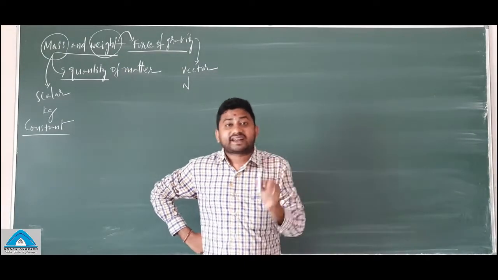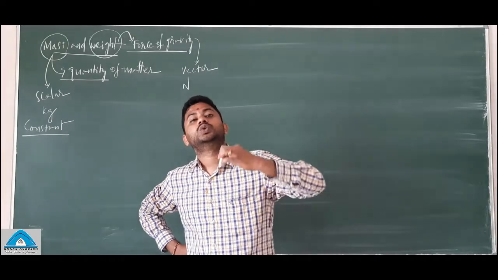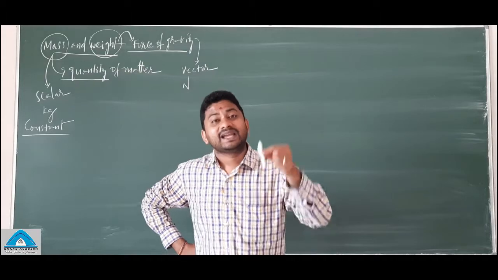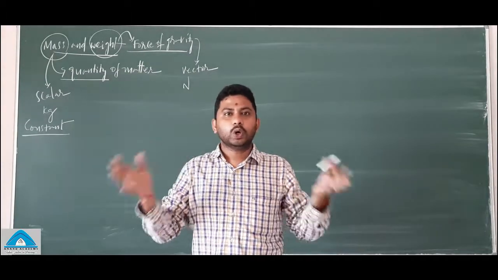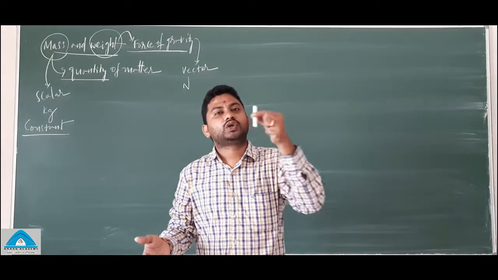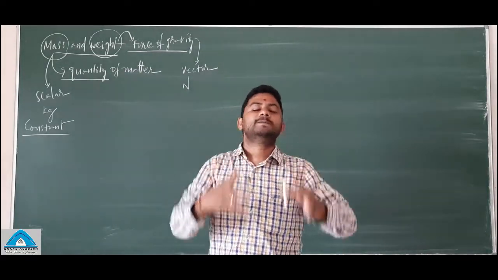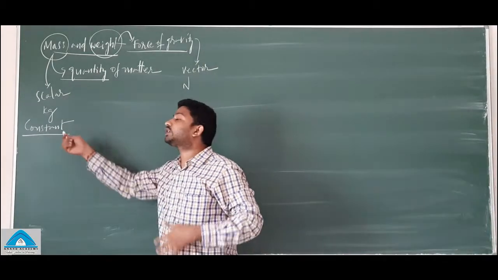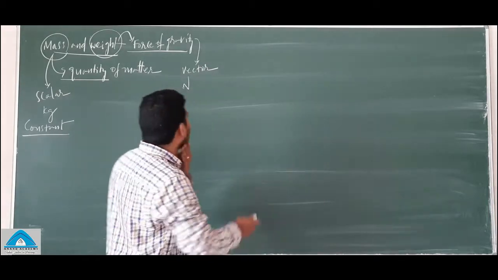If we take this chalk piece to the surface of the moon, will there be any change in this quantity of matter present? No, impossible. If you take this to your house, will there be any change in the quantity of matter? No, that's called mass. Mass value will remain constant everywhere, but weight will not be like that.